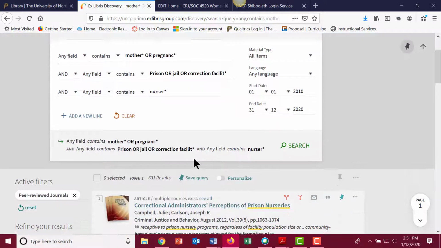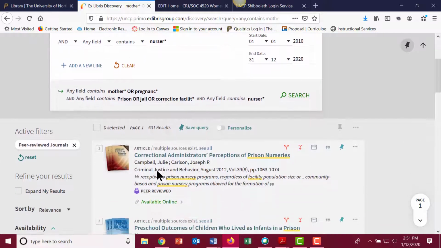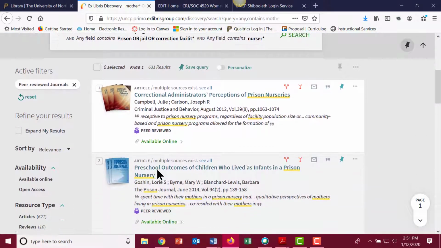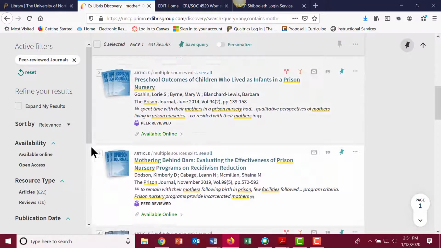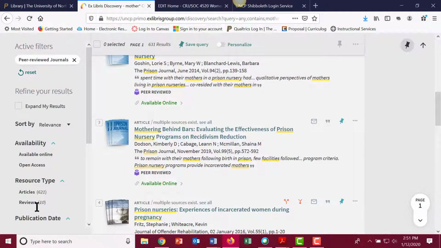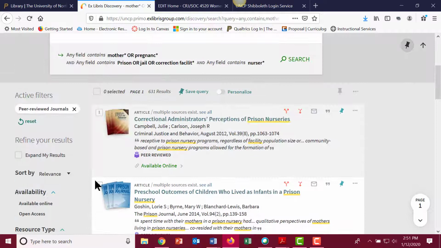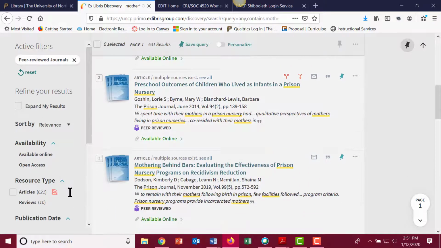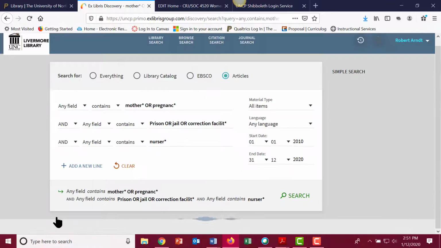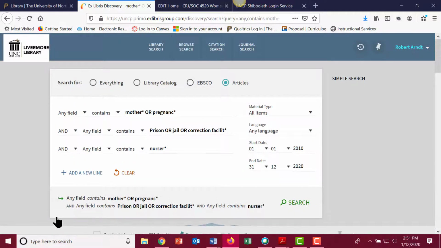So here it gives me my dates. I'm down to 631. And here are book reviews, which it has added in. I don't want those. I can tell it articles again, apply, and hopefully it will knock out those 10.